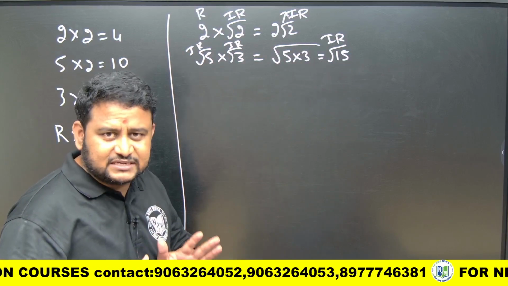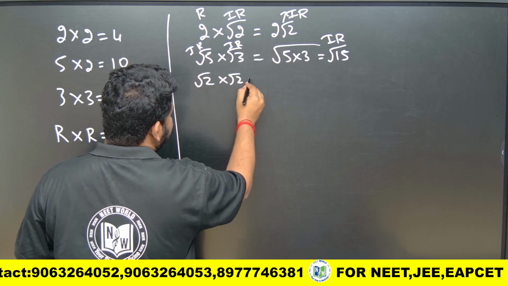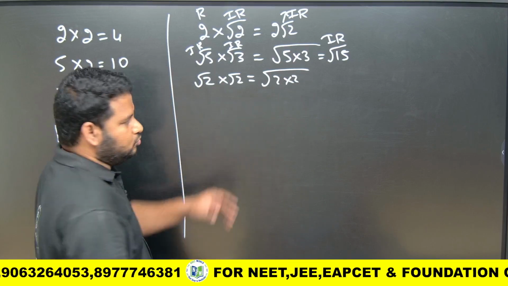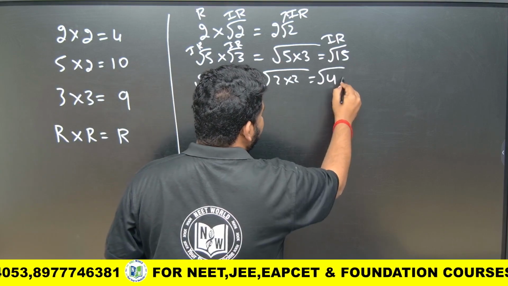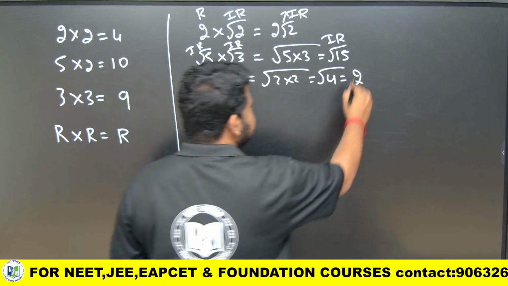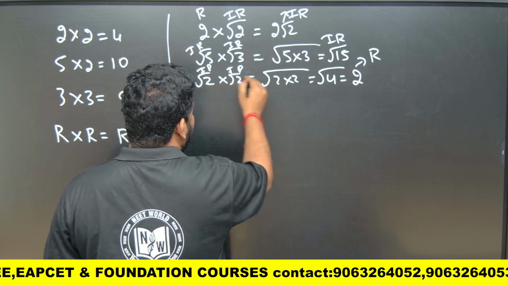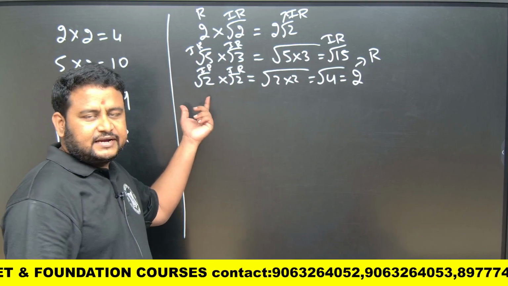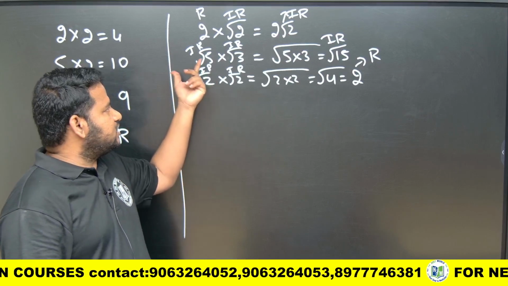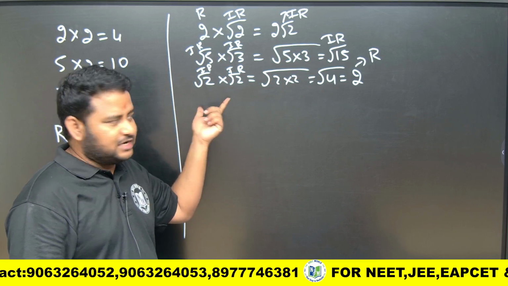Is it the case always? No, I will show you. See here, if I write root 2 into root 2, the same number, that becomes square root of 2 into 2, that is root 4. Root 4 is nothing but 2. 2 can be written as 2 by 1. So this is rational. So irrational into irrational can also be rational when both the irrational numbers are the same. When irrational numbers are different, if you multiply them, it gives us irrational. But same irrational numbers, if you multiply, it gives us rational.